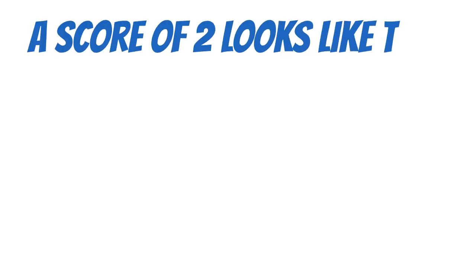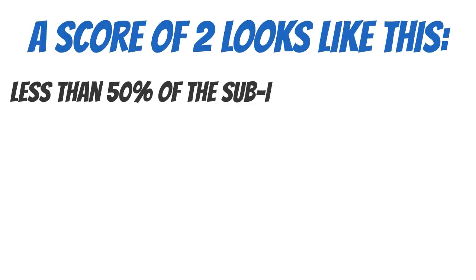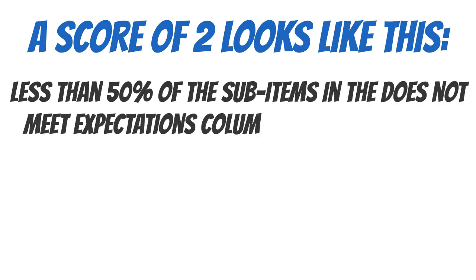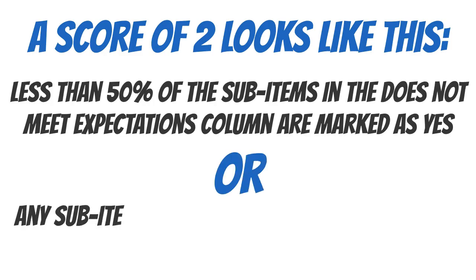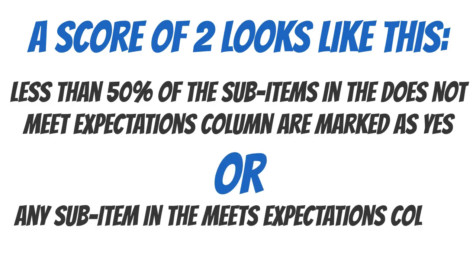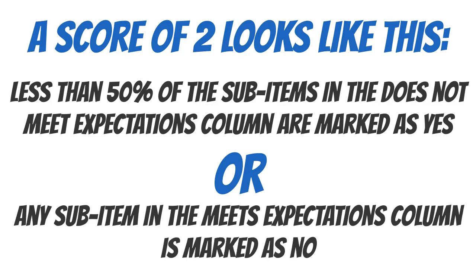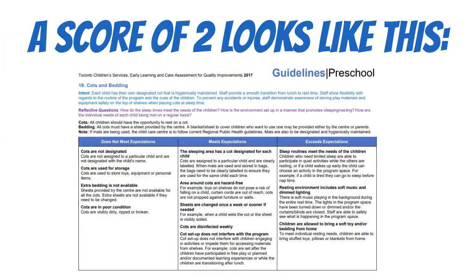A score of 2 would be given if you have replied yes to 50% or less of the sub-items in the does not meet expectations column, or if you have replied no to any of the sub-items in the meets expectations column. For example, there are 4 sub-items in this column.